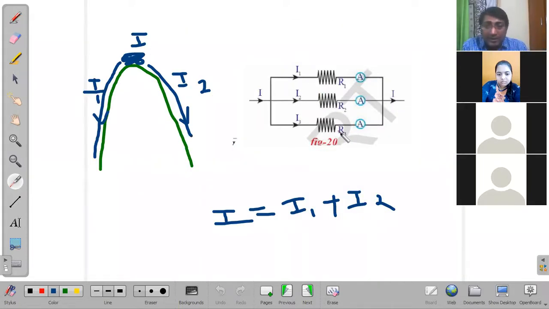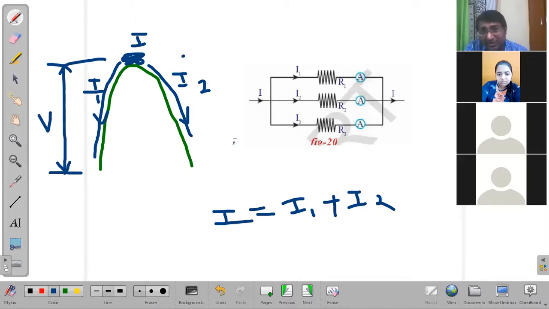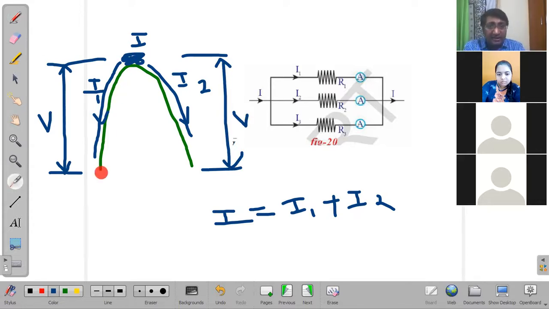Now let's look at voltmeter, or potential difference, or the energy available. If you look into the first current, the entire potential difference it is exposed to, or the height difference it is exposed to, is V. And the same thing goes for I2 also, guys. Even for I2, the second water flow, or the 20 liters of water flow, we have the same height of the mountain. Whatever height we have on this side, the same height we have on this side also, guys. So since it's the same height, V is constant.